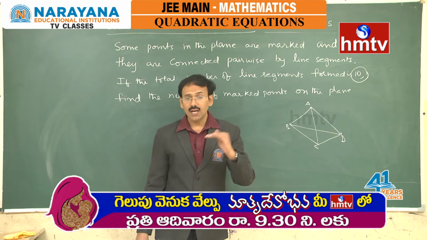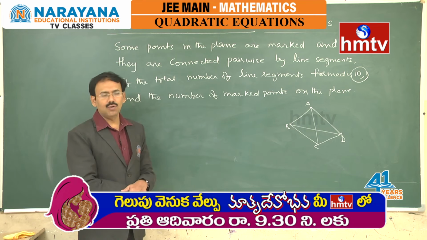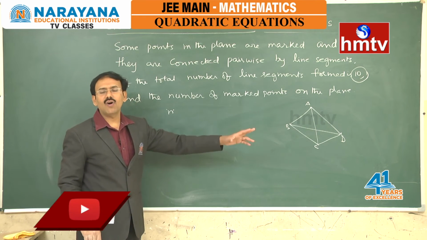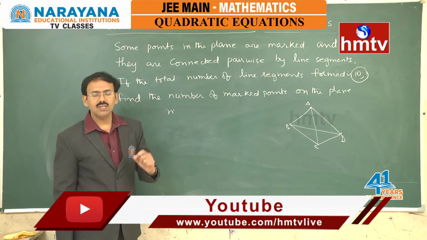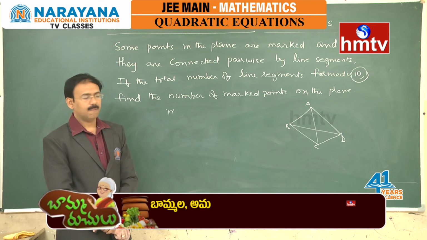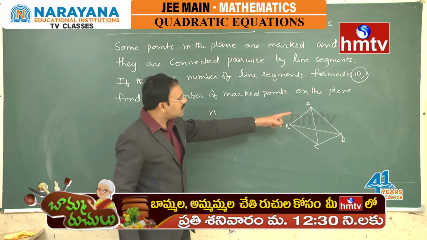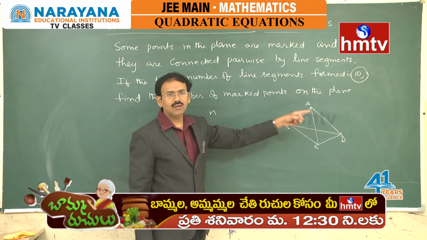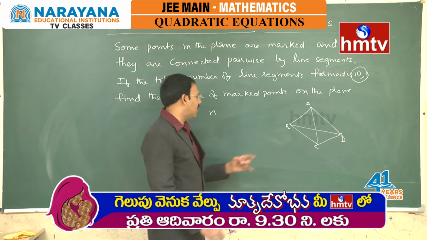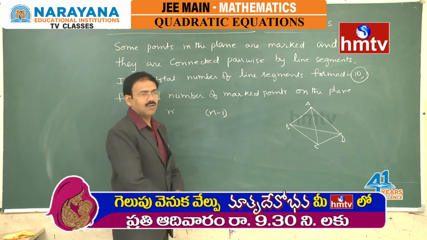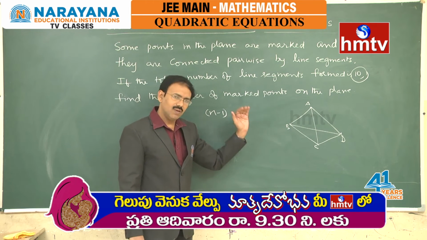6 is the number. Now, in this problem, he has taken certain points in the plane, we do not know, let it be n. He joined the points to form line segments. Given that the total number of line segments is 10, the question is how many points are taken initially. Suppose we have taken n points, right. Now, from each point how many line segments can be drawn? From this point I can draw n minus 1 line segments, because n minus 1 points are left. So, n minus 1 line segments can be drawn. From the second point also n minus 1, of course, there may be repeating, we can draw n minus 1.